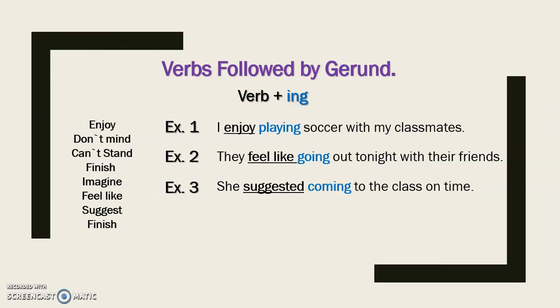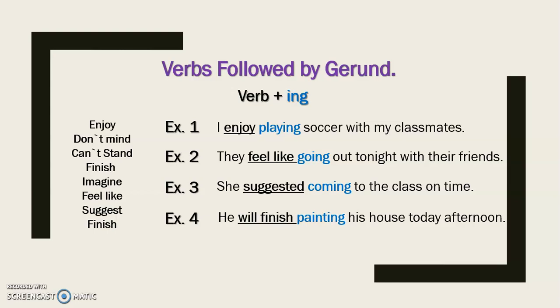Okay, and let's finish with example number 4. He will finish painting his house this afternoon. As you can see, these verbs, all of them are in different grammatical tenses. So for that reason, in any grammatical tense that you are going to use them, the next verb, as you can see in here, needs to go in the ing form. Okay, very good. So the translation into Spanish will be like this: él terminará de pintar su casa hoy en la tarde. Okay, so these are the verbs, or some of the verbs that are followed by gerund.